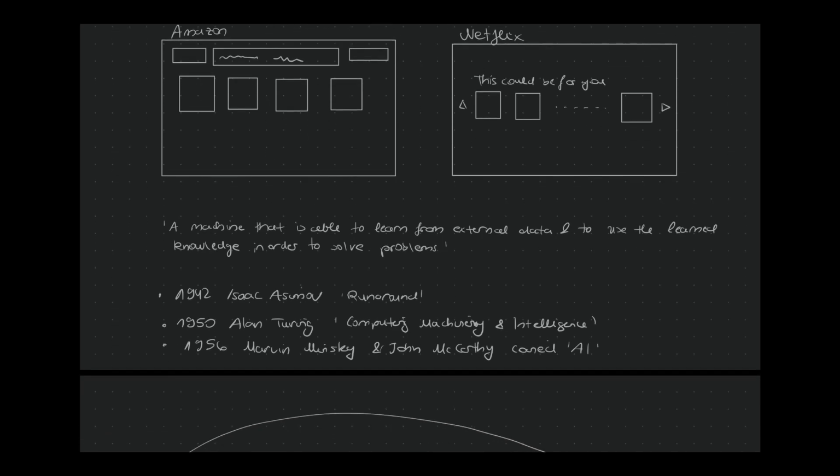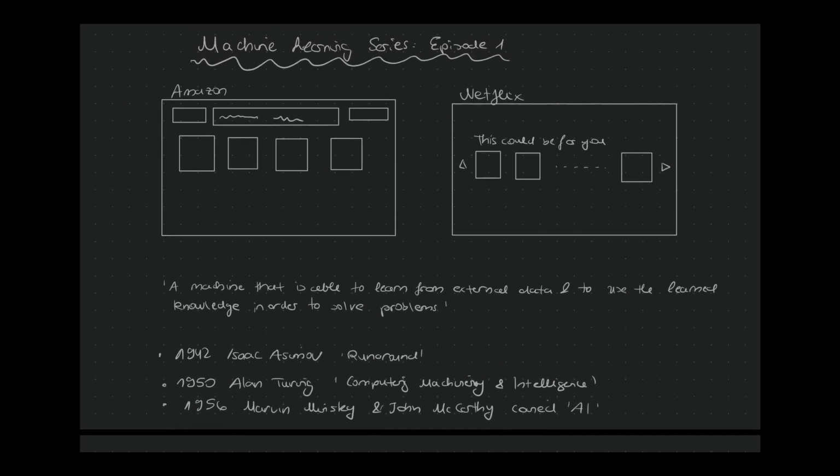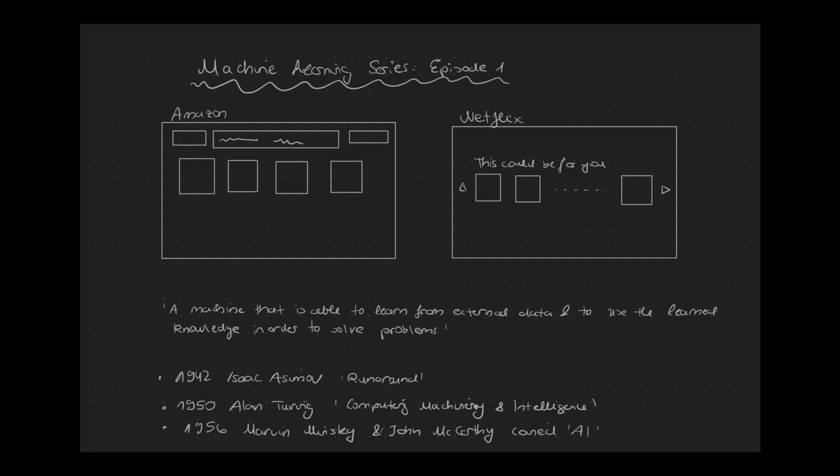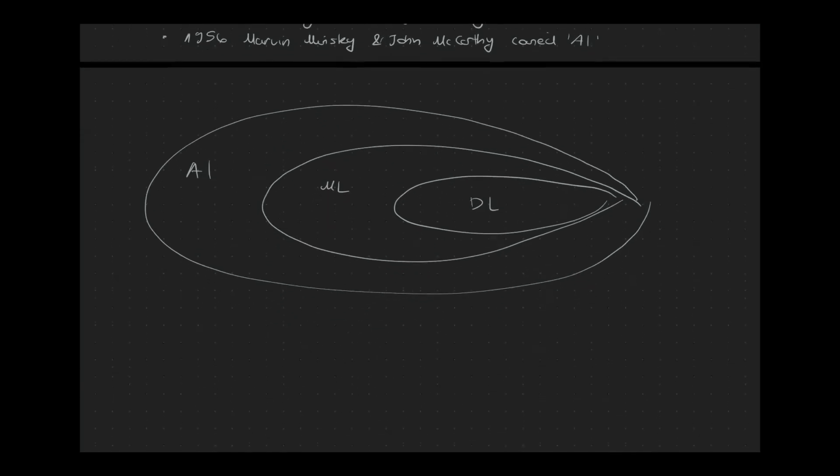Since we will talk in this series about machine learning, let us draw a very simplified Venn diagram showing us where machine learning lies in the space of AI. Really keep in mind, this Venn diagram is really simplified and does not reflect the actual complexity of this research area. The Venn diagram looks like this.